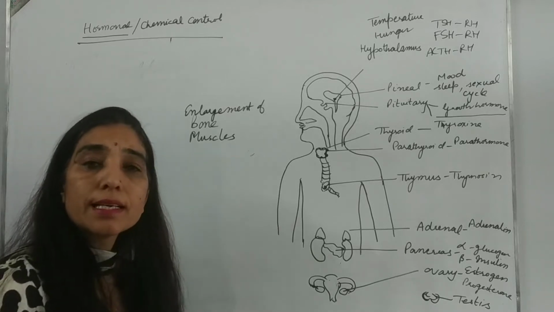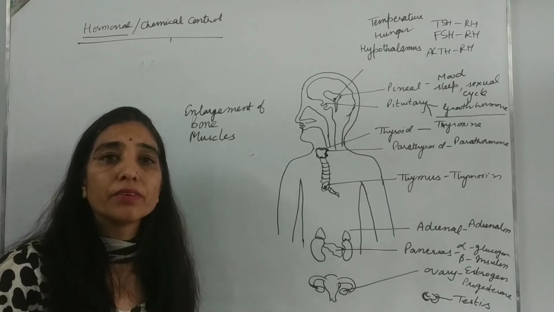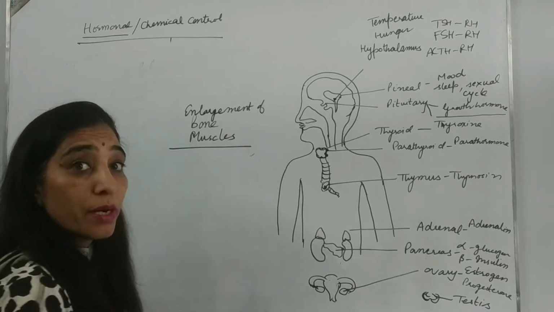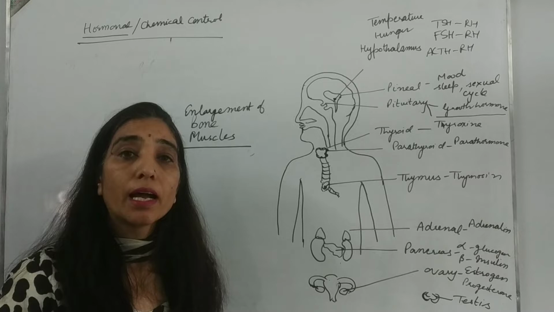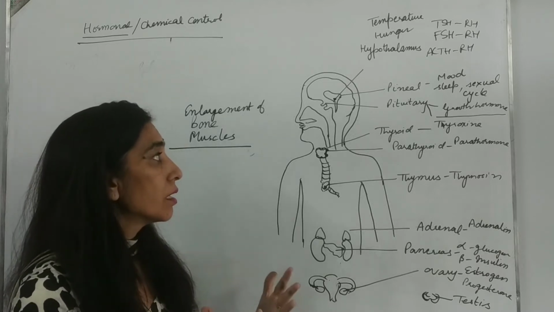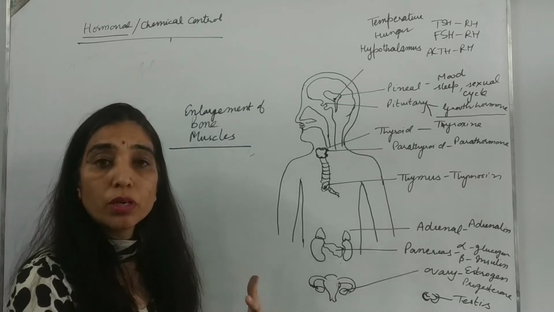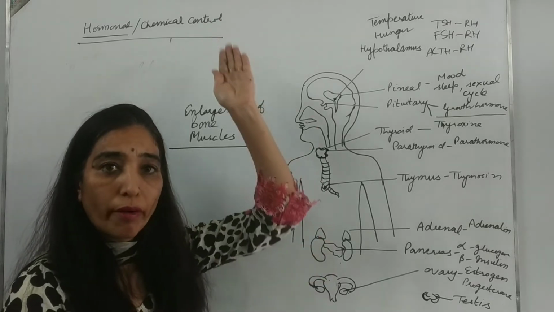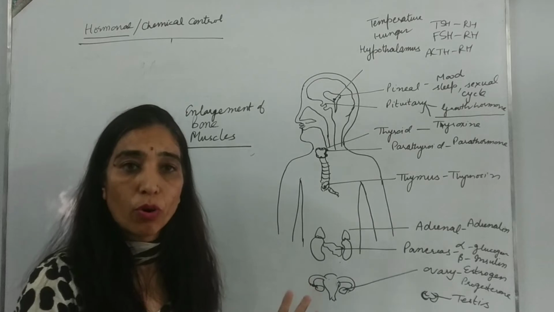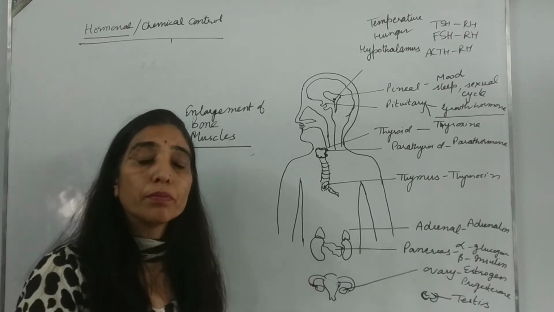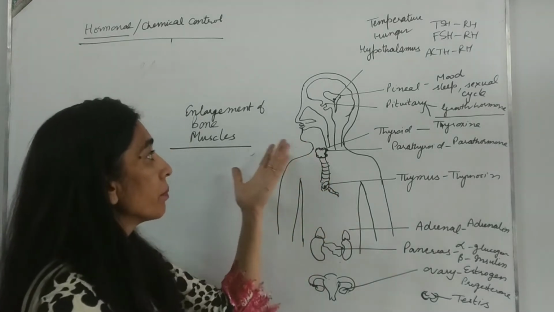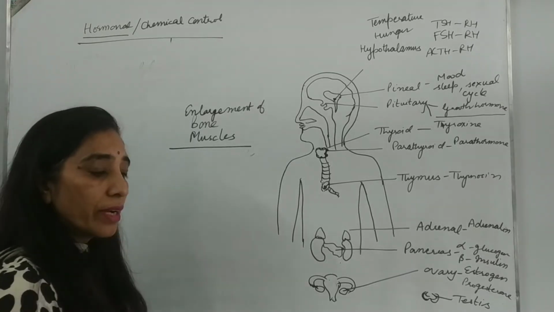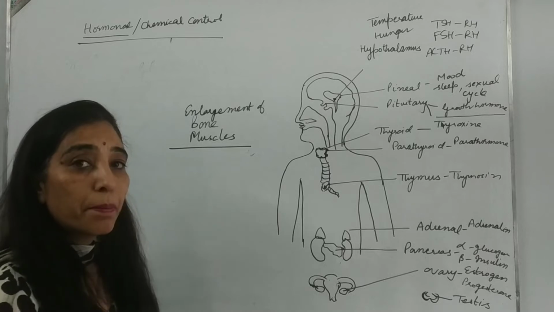Now we shall also be discussing disorders associated with the pituitary gland. Suppose before puberty stage, pituitary gland is secreting its hormone, like growth hormone, in more amount, then the person becomes very tall. Some of your friends are extremely tall, very tall. Maybe their pituitary gland is very active. Now, some of your friends may be very small.